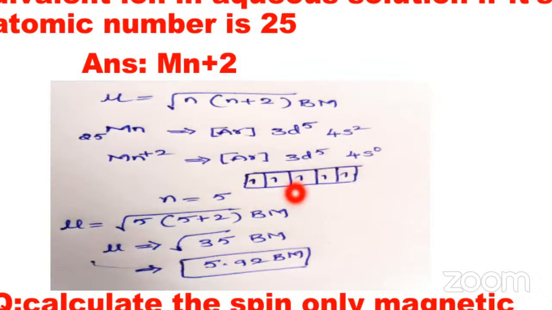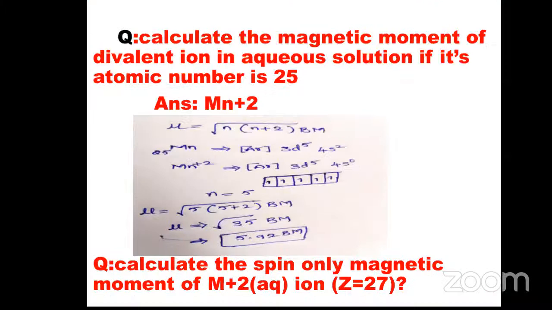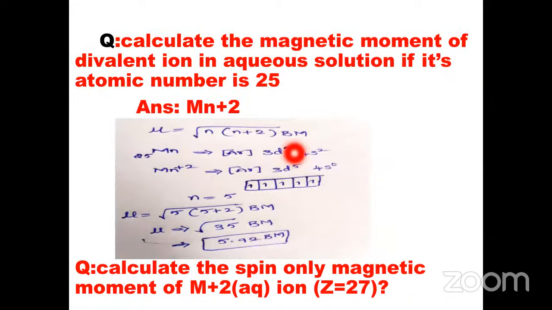So this 5 is substituted in the above formula. Mu is equal to square root of 5 into 5 plus 2 Bohr magnetons. 5 plus 2 is 7, and 7 into 5 is 35. So mu is equal to square root of 35 Bohr magnetons, which is 5.92 Bohr magnetons. That is the mu value of this divalent ion, the magnetic moment value of the ion in aqueous solution with atomic number 25.